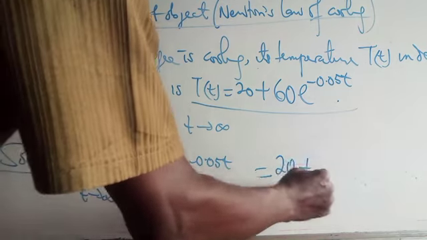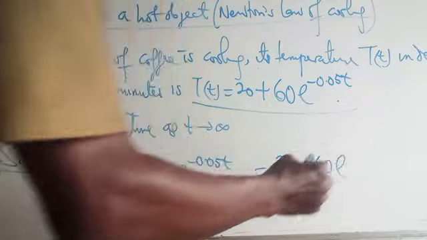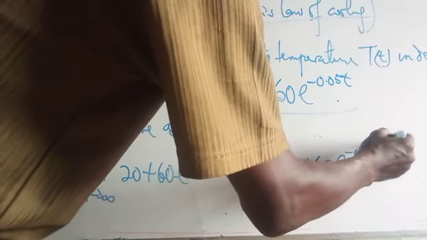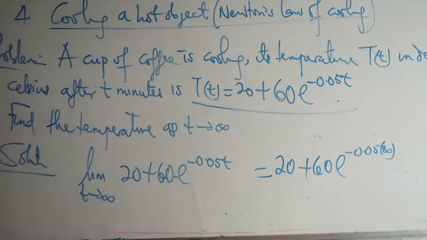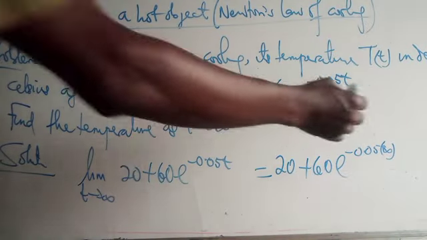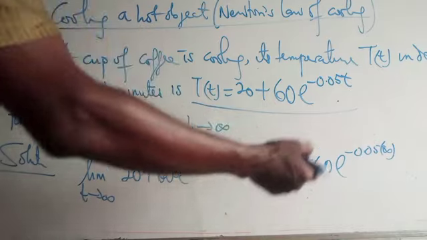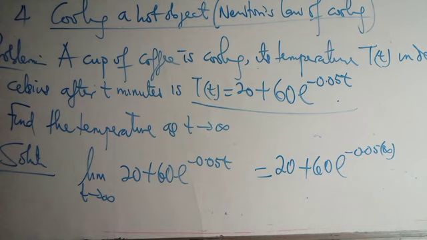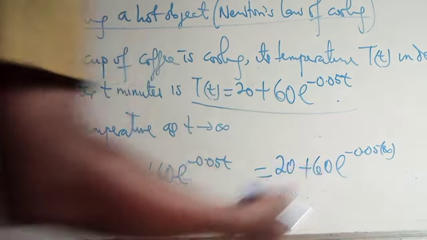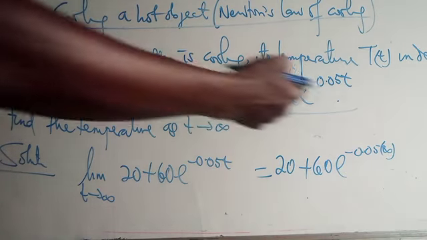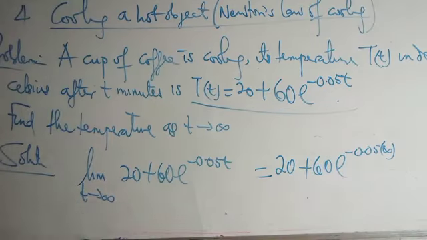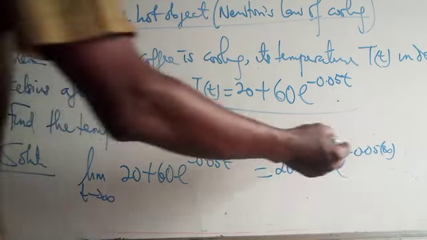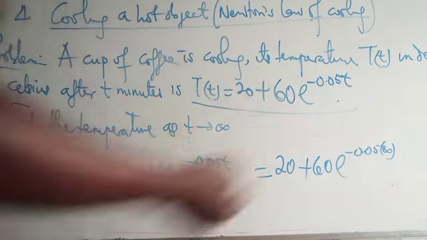As t tends to infinity, we have 20 plus 60 exponential minus 0.05 multiplied by t, which is infinity. When you multiply 0.05 by infinity, the exponential of minus infinity is 0.